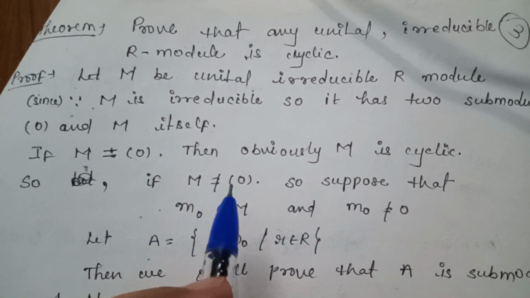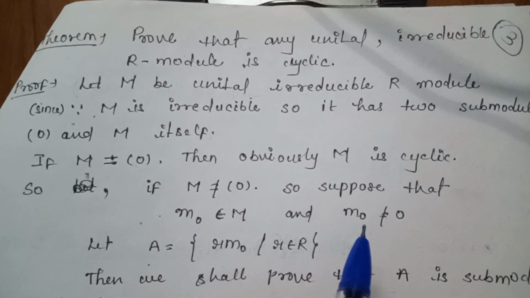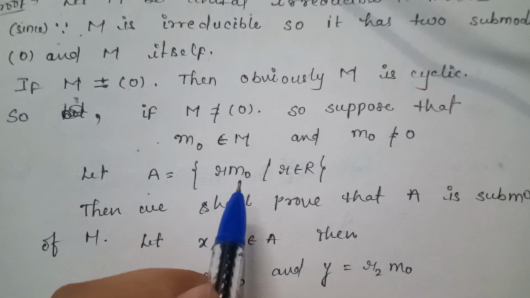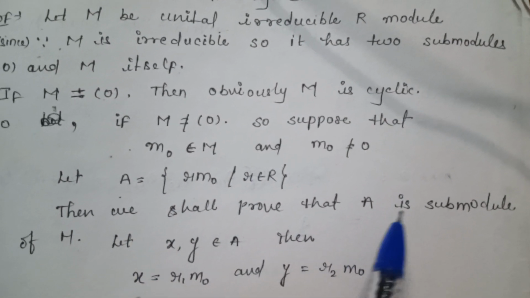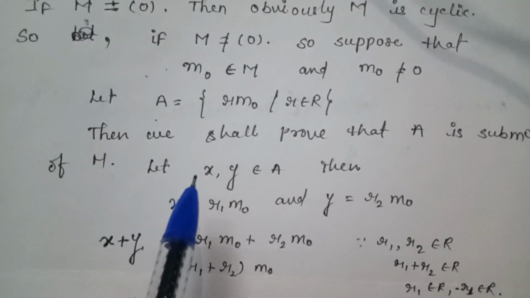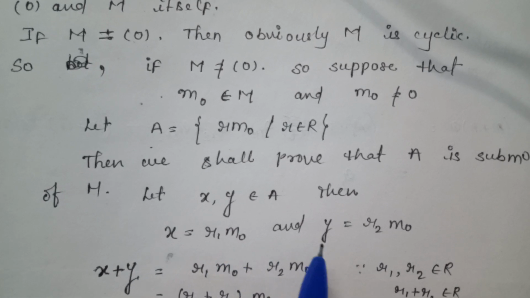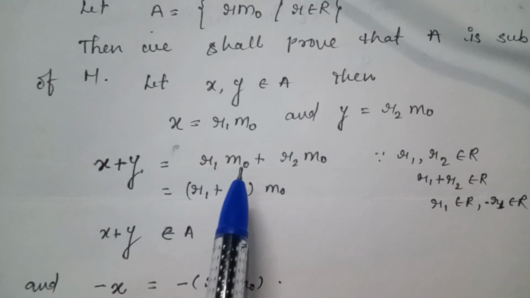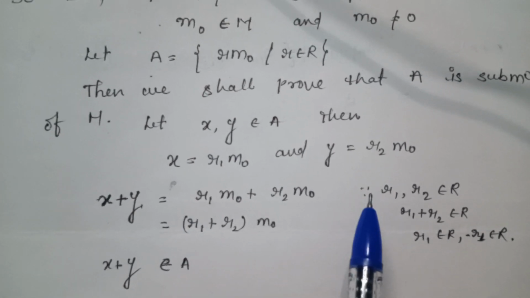So suppose that M is not equal to 0, and let m naught belong to M with m naught not equal to 0. Let A be equal to r m naught such that r belongs to capital R. Then we shall prove that A is a submodule of M. Let x, y belong to A. Then x is equal to r1 m naught and y is equal to r2 m naught. So x plus y is equal to r1 m naught plus r2 m naught, and it can be written as (r1 plus r2) m naught.